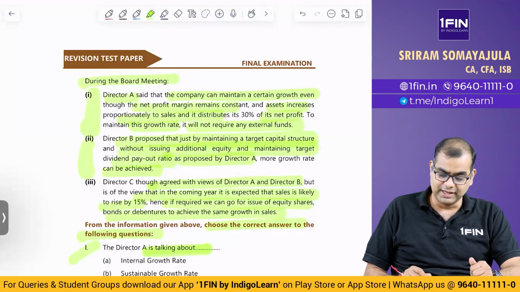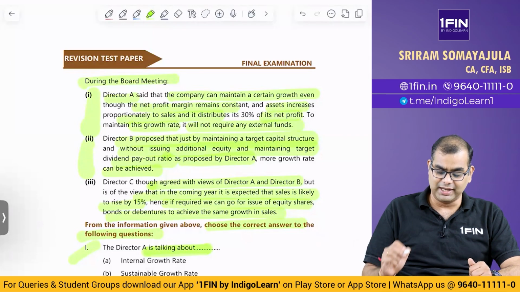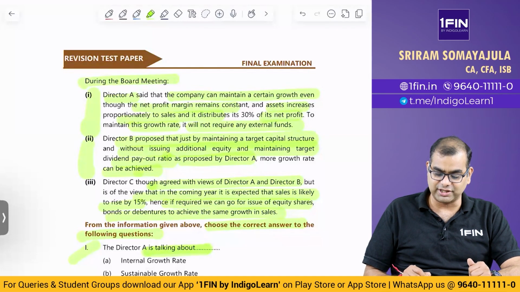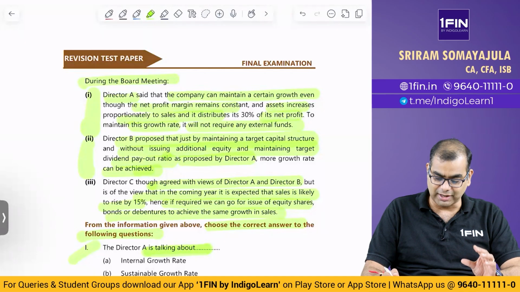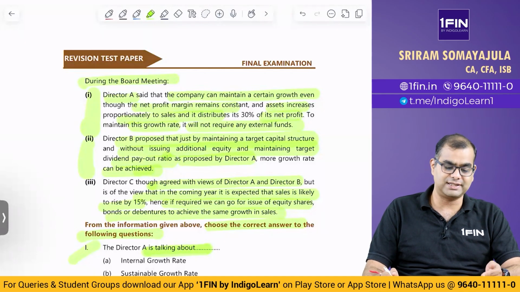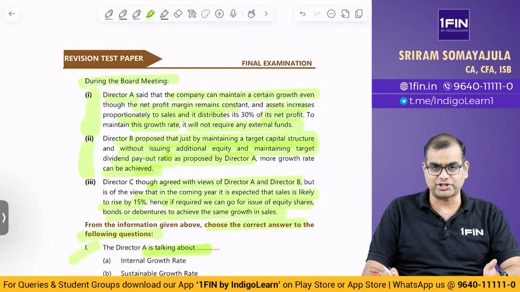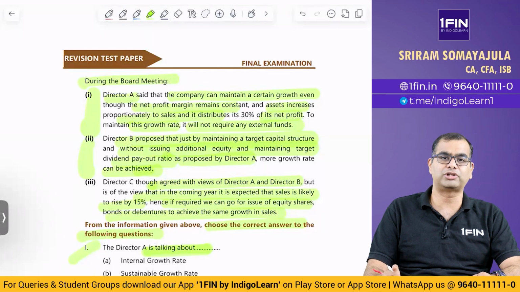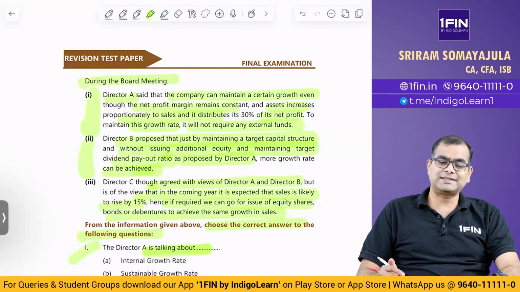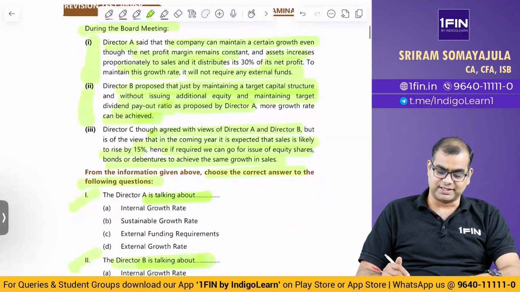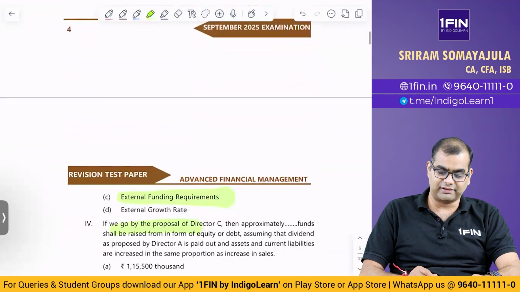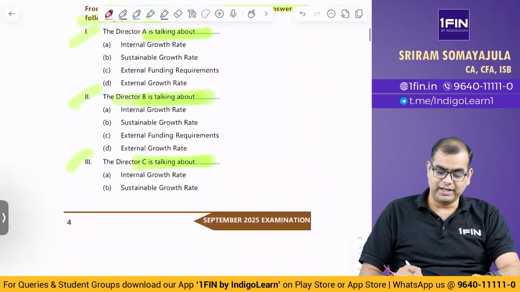No. Director B proposed that just by maintaining a target capital structure and without issuing additional equity and maintaining target dividend payout ratio as proposed by Director A, more growth can be achieved. So, if you look at Director A and Director B, both of them combined, because what does sustainable growth rate say? It says you are not raising any fresh debt or equity, then you are maintaining a dividend payout ratio, then you have something called a sustainable growth rate, right? So, is A sustainable growth rate or B sustainable growth rate? See, C we have anyway clearly defined external funding requirement. So, this is done. A or B?